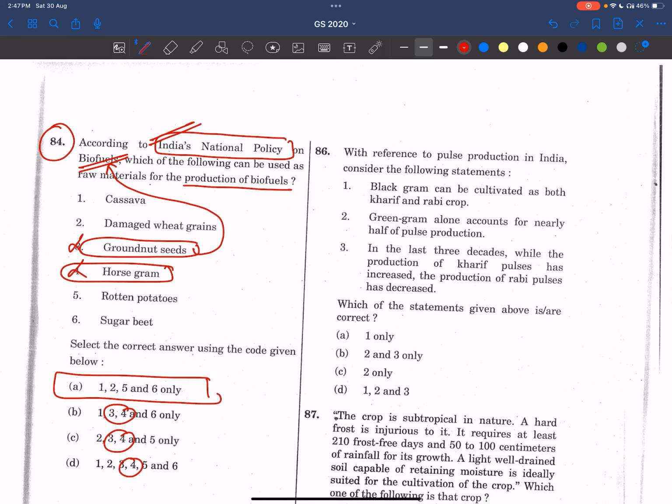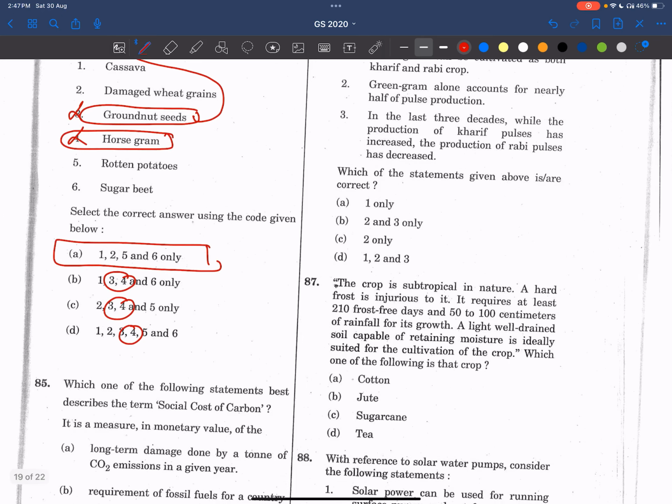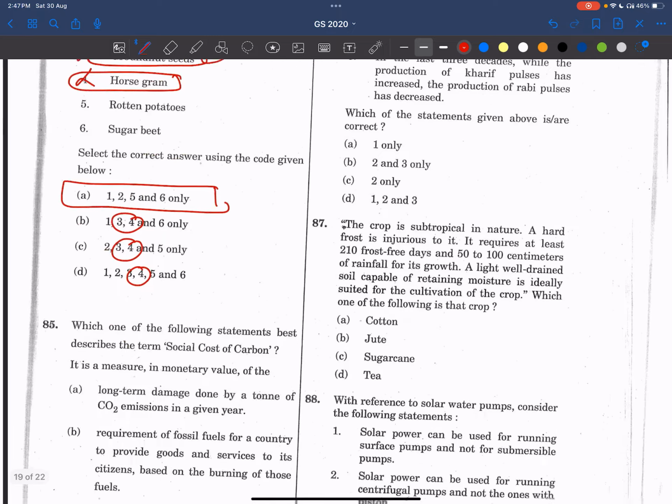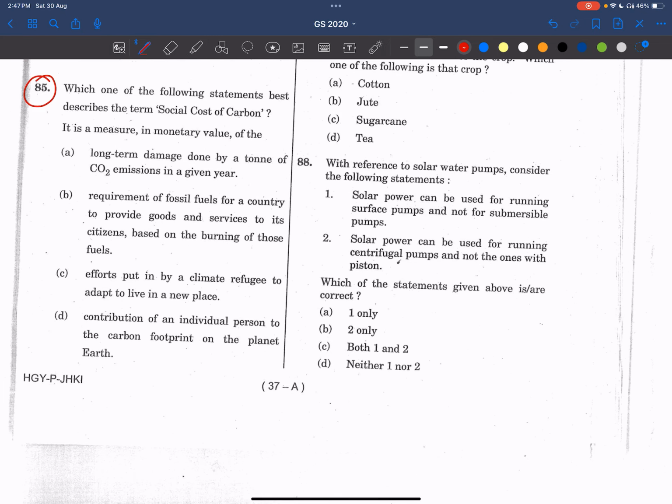Okay. Now we got the answer, right? So biofuels are very, very important. India's targets are also there: 25% of ethanol blending. All these things which are in the news, and especially these, will be there in our conventional sources. Let's read from there. Very important. Coming to the 85th question.